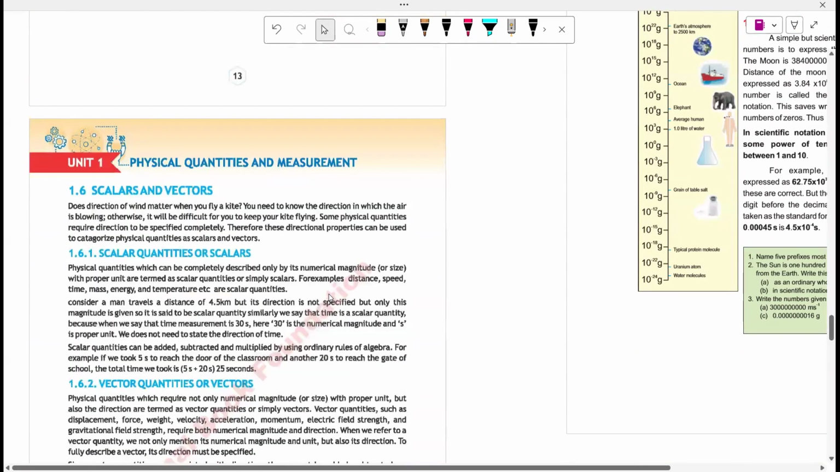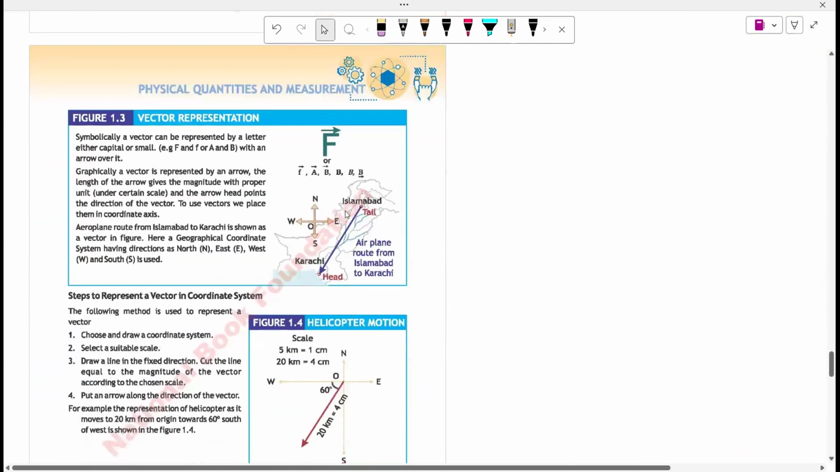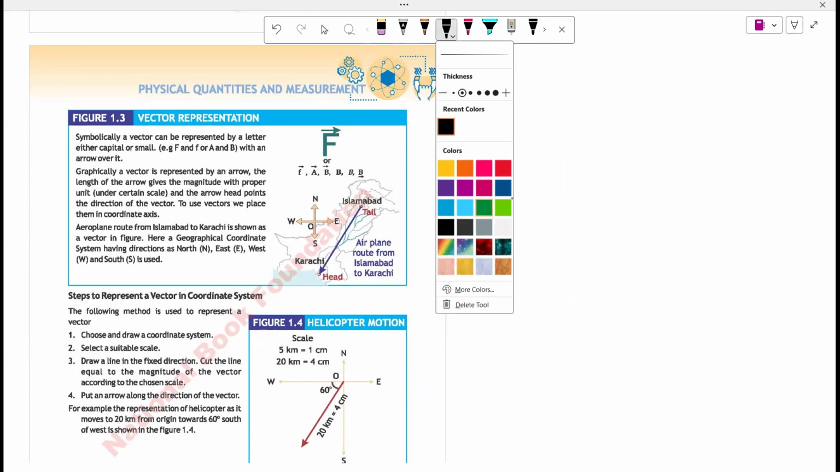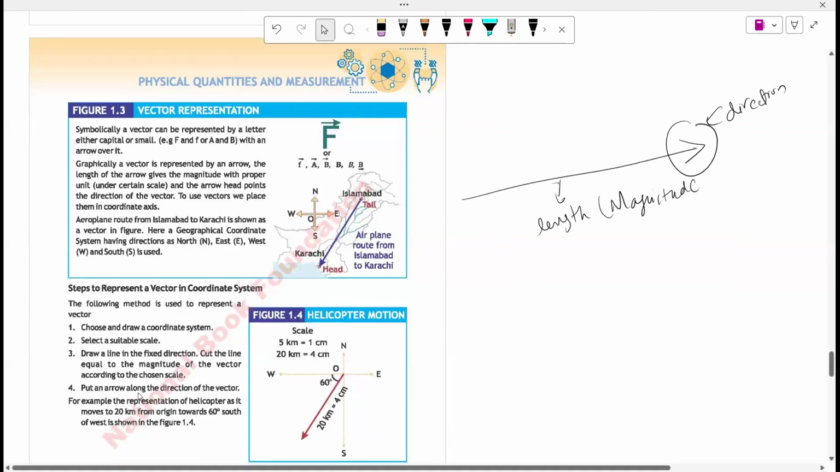We have significant figures, scalars and vectors, depending upon whether the quantities need only magnitude or also direction. Do you know how to draw a vector? Like put the arrow above the letter. Yes. So the length of the vector represents magnitude and the arrowhead tells the direction. ठीक हो गया?